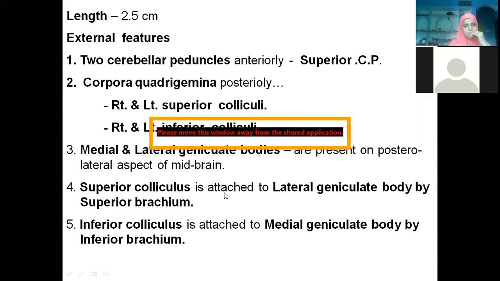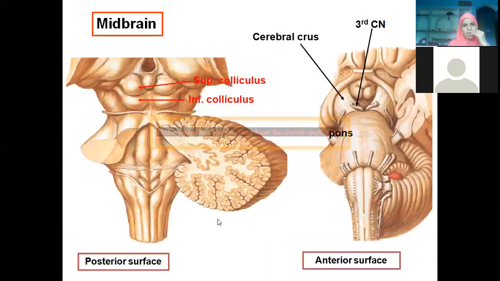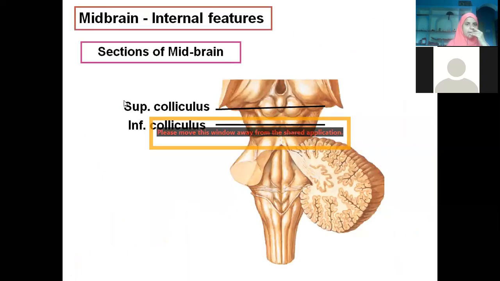The superior colliculus is attached to the lateral geniculate body via the superior brachium. The inferior colliculus, I will show you again, is attached to the medial geniculate body by the inferior brachium. That means the superior colliculus is concerned with the mechanism of vision, and the inferior with the mechanism of hearing. So this is the superior colliculus and this is the superior brachium, related to the lateral geniculate body. This is the inferior colliculus and this is the inferior brachium, related to the medial geniculate body. Brachium means connections, these projections, whatever they are.